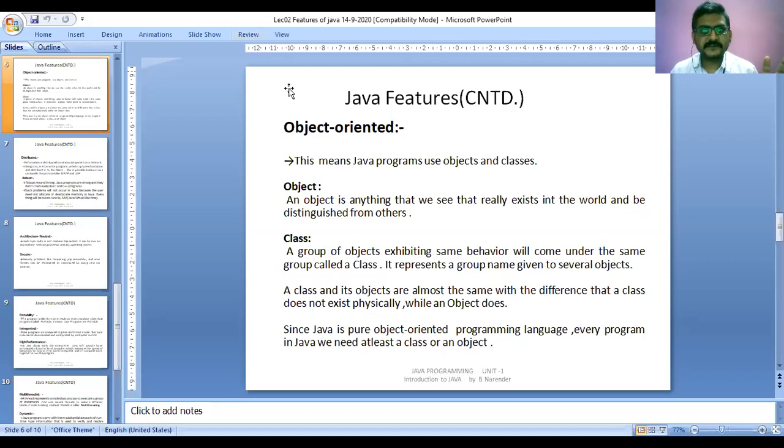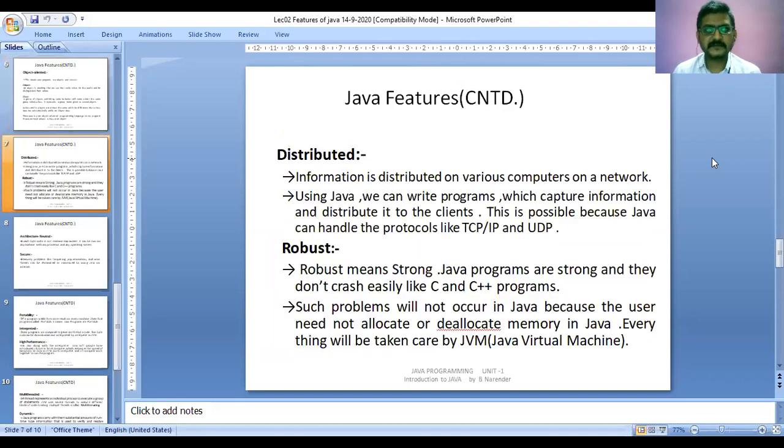Otherwise, if you are saying that a class is there, the objects may or may not contain it. So let me continue to the next slide or next feature, that is distributed in nature.